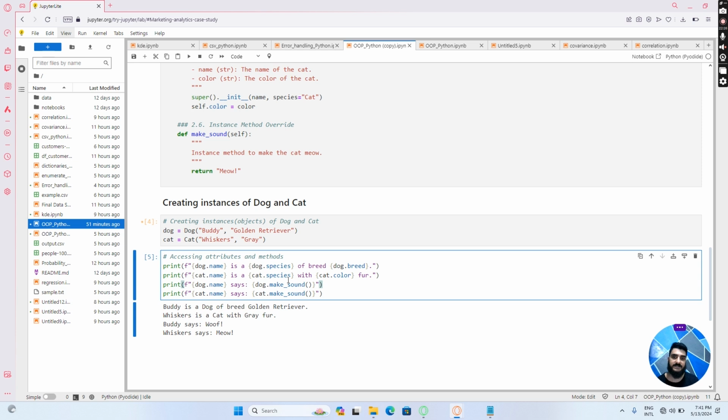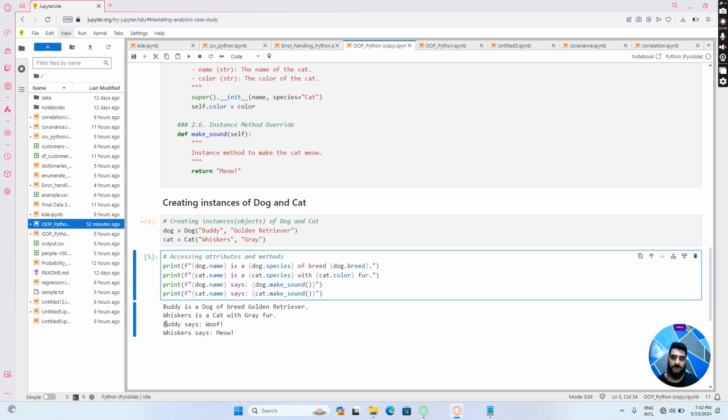Then in order to access the method, remember a method is much like a function, you are going to use its name, and then we are going to use curly braces. So that's how you access the method from that class or object, an instance of a class. You do it for dog, and you do it for cat.